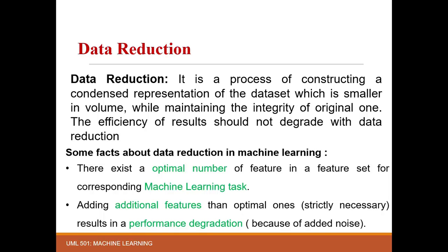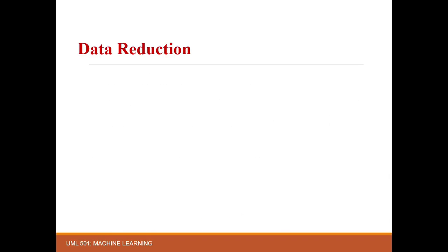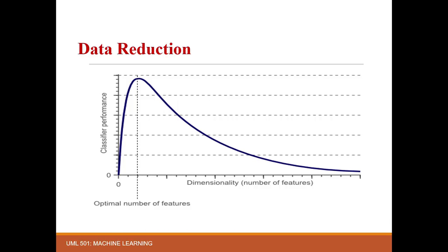Let's understand this with the help of a graph. Here, the relationship between the number of features and the ML model performance is explained with the help of a graph. It can be clearly seen from the graph that if we add features, or dimensionality, beyond the optimal ones, then the performance of our classifier starts decreasing.